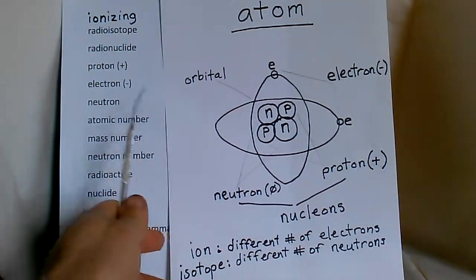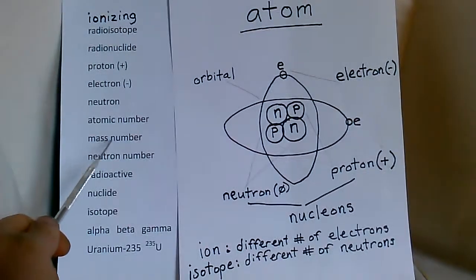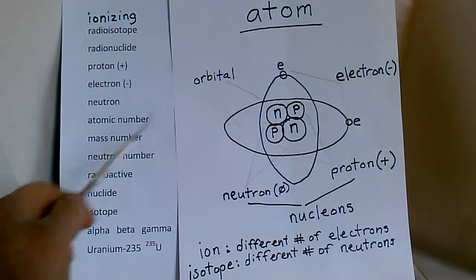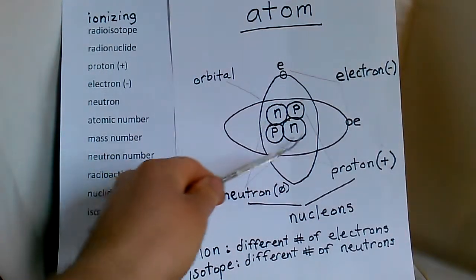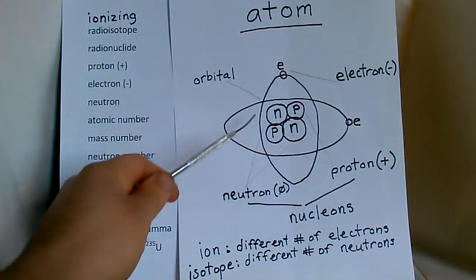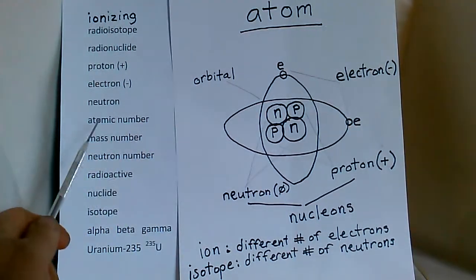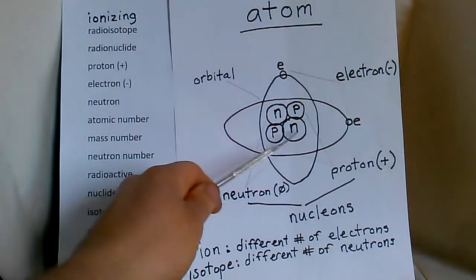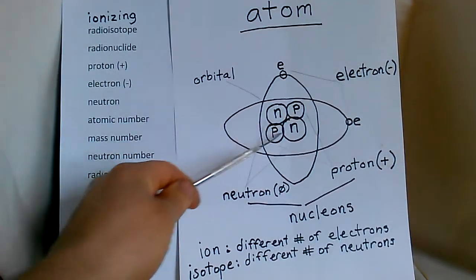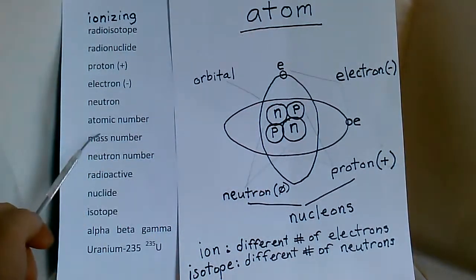These other numbers are important too, like the mass number. The mass number is the total number of nucleons, protons and neutrons together. So if you took the number of neutrons, which is 2, and the number of protons, which is 2, and added them together, you would have the mass number.